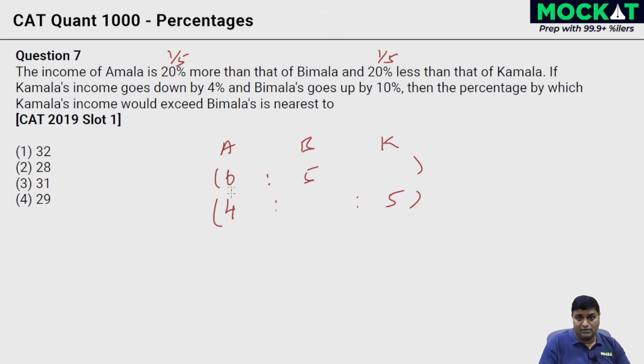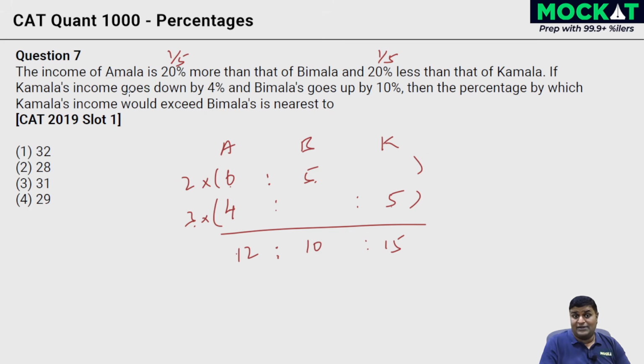This is the connecting term, because it's part of both the ratios. I need to bring it to the same value. It's the LCM of 6 and 4, that's 12. I multiply this ratio with 2 and this ratio with 3. 2 sixes are 12. If this is 12, this becomes 2 fives are 10, right? 6 is to 5 holds good. 3 into 4 is 12, and if this is 12, this becomes 3 into 5, which is 15. That's it. We've linked up the ratios.